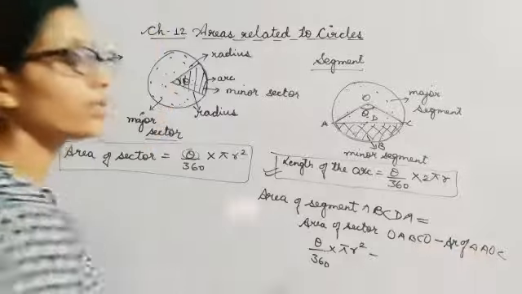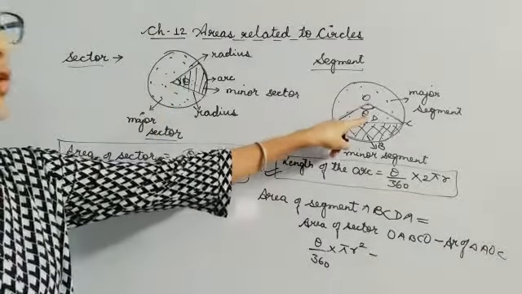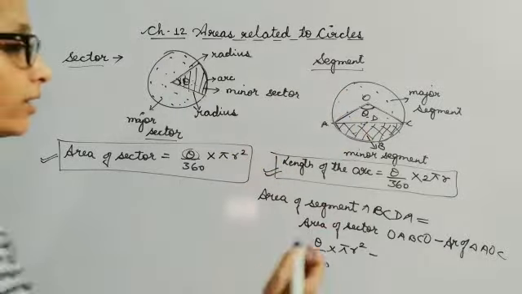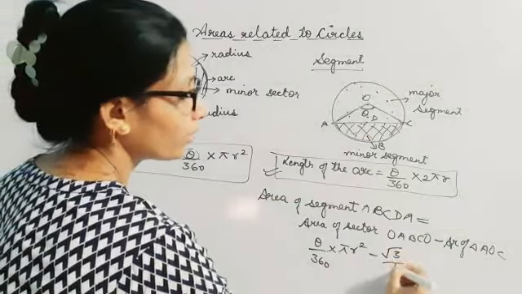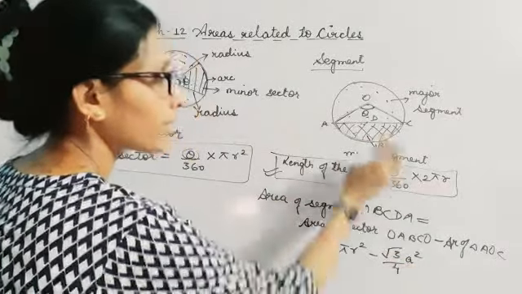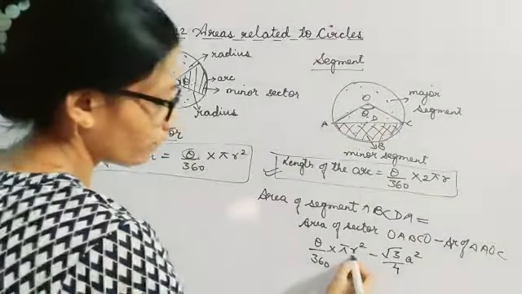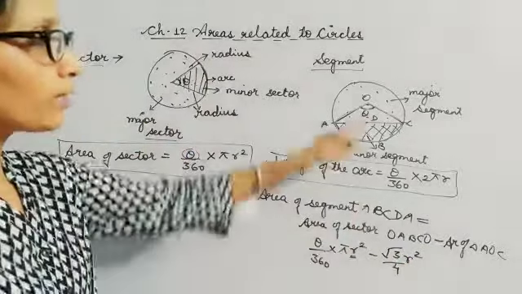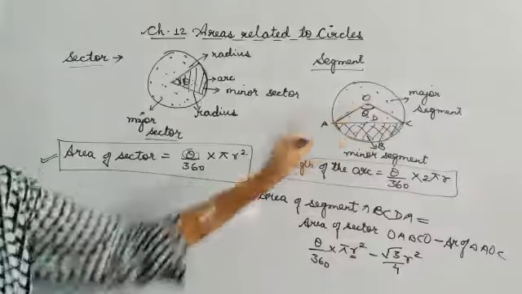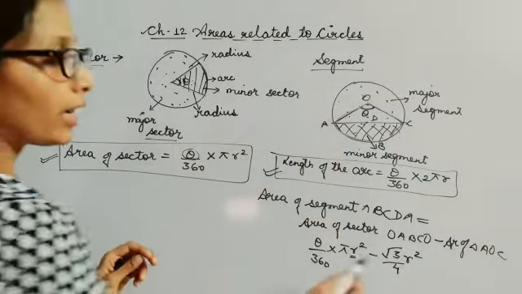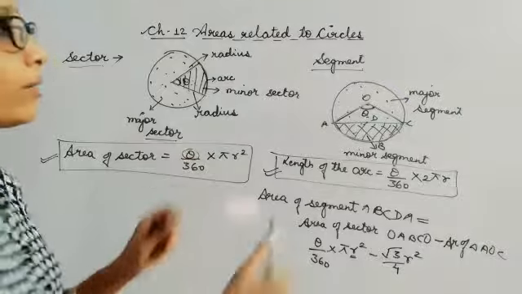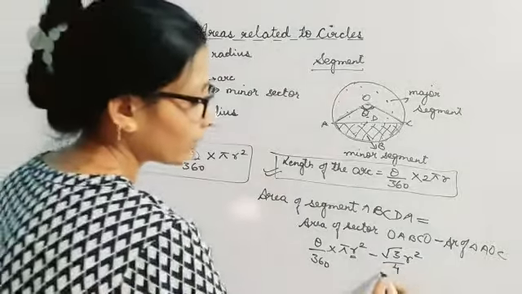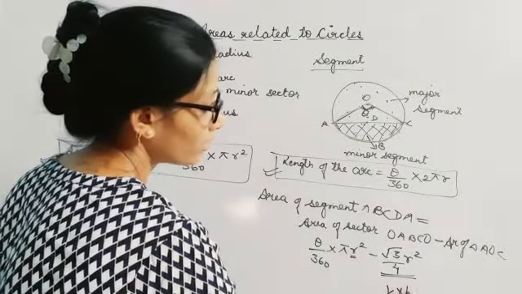But for the area of the triangle, you need to see whether the triangle so formed is an equilateral triangle, a right angle triangle, or other than that. If it is an equilateral triangle, you will write the formula as root 3 by 4 a square, where a is again the radius of the circle. So if I am taking r over here, I will be taking r also here. If all angles are 60 degrees, it is an equilateral triangle and you write root 3 by 4 r square. But if it makes a 90 degree angle over here, then you take it as a right angle triangle, and in place of this you write half base into height.